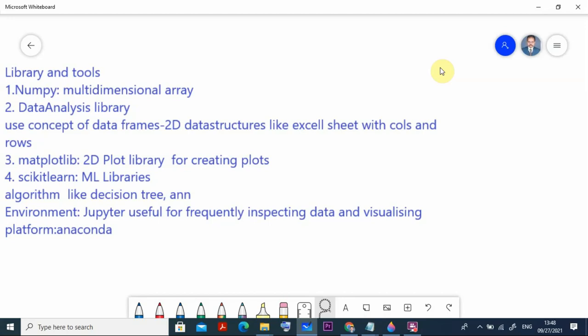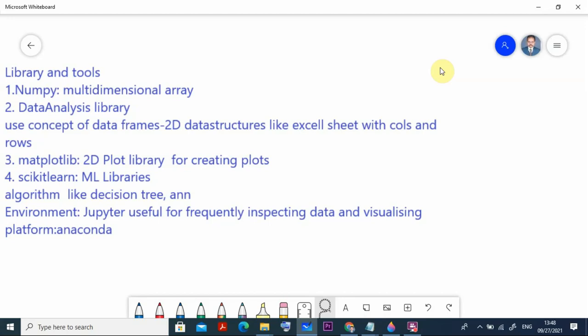Then the environment we will be using here is Jupyter. Why are we using Jupyter here? Because it is very useful for frequently inspecting and visualizing data. Sometimes the tables are very big and there is a large amount of data. In that case regular tools create a problem, and Jupyter is most suitable for that type of thing.